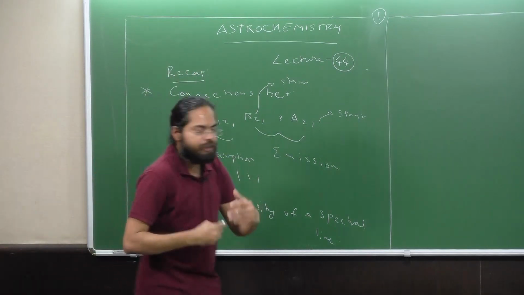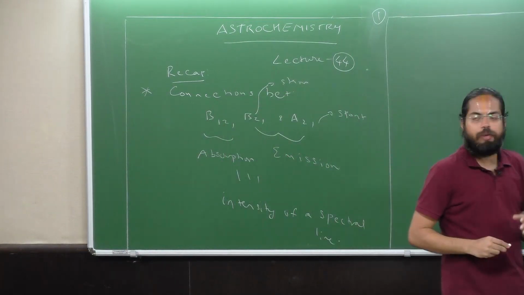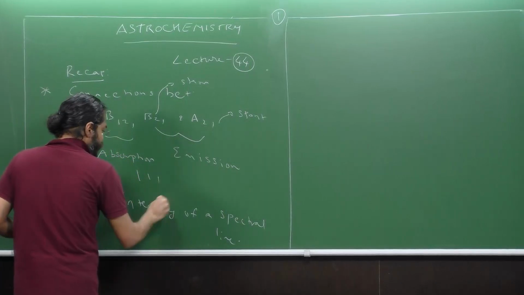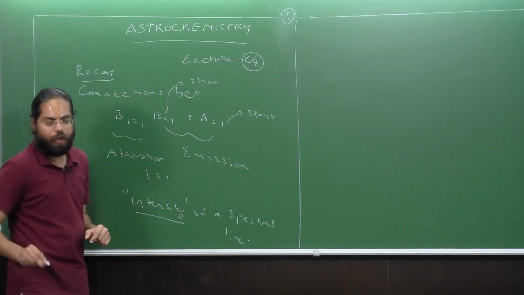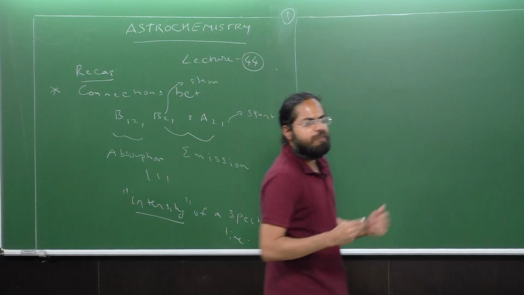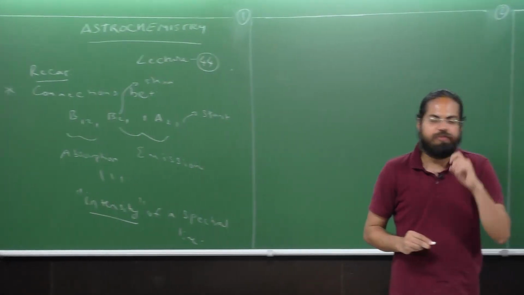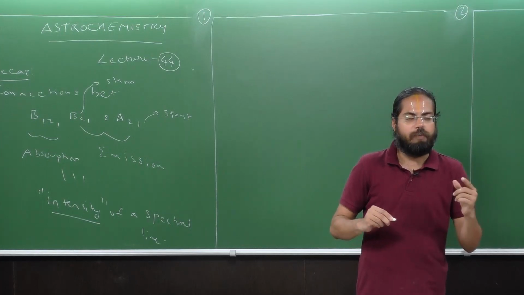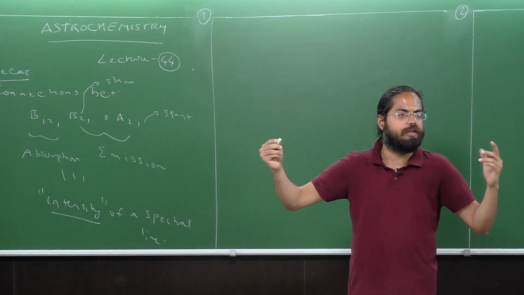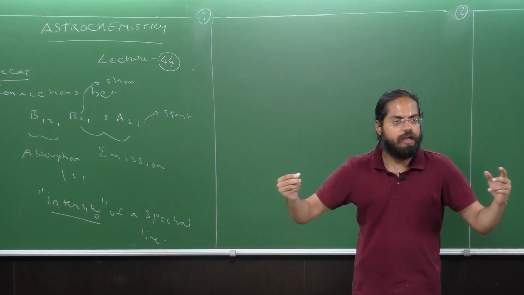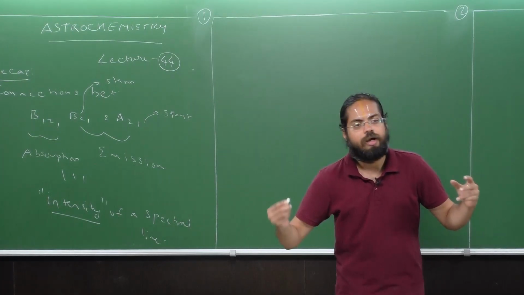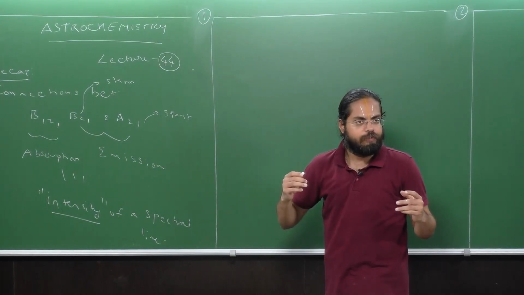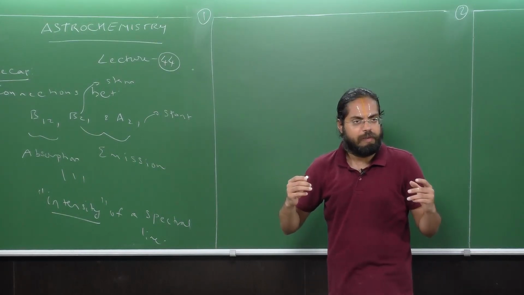Now in the present lecture, that is lecture 44, we shall be looking more into the various aspects concerned with the intensity of a spectral line. Before we proceed further, recall that we had a brief introduction into quantum mechanics. I had taught you about how we get the time independent Schrodinger equation, and that it is extremely relevant to describe the molecules that are obtained in space, right?